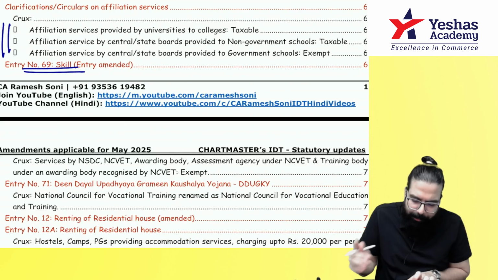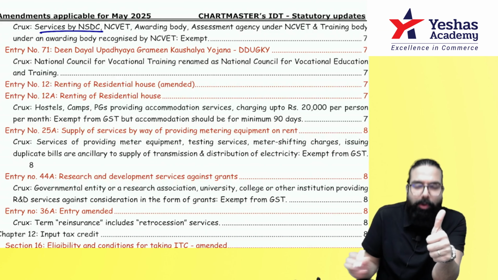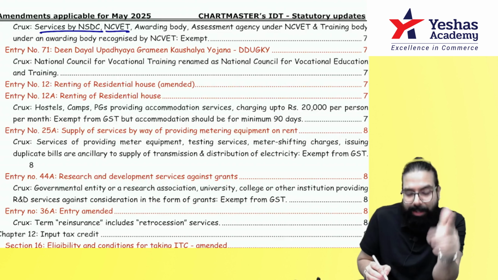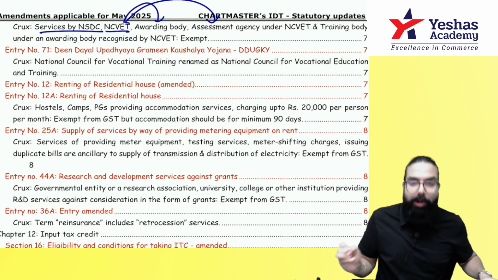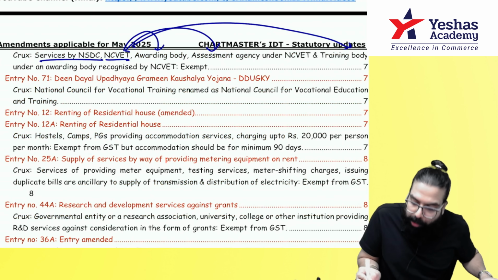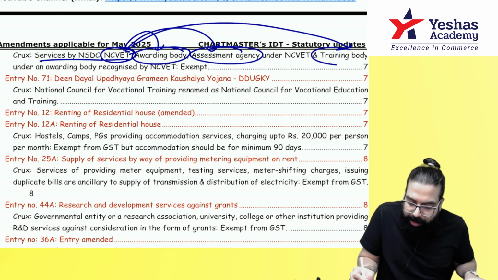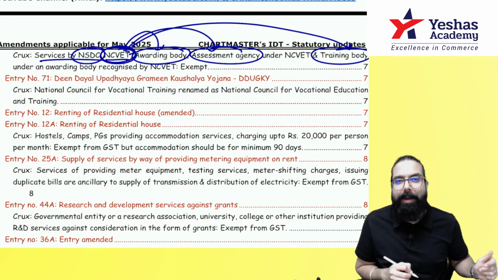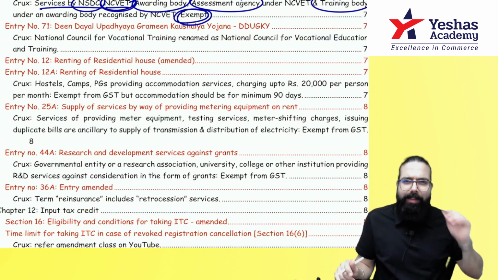The next is skill, in which one exemption came. Nothing, Baba. NSDC services. Services given by whom? NSDC. National Skill Development Corporation. National Council for Vocational Education and Training, NCVT, and under the NCVT there are awarding bodies who give participation certificates, assessment bodies who take exams, or training bodies under them. Remember one thing, NCVT awarding body, assessment body, training bodies which are under NCVT, or NSDC services. Remember, National Skill Development Council, their services are always exempted. Done, sir. This point is clear.